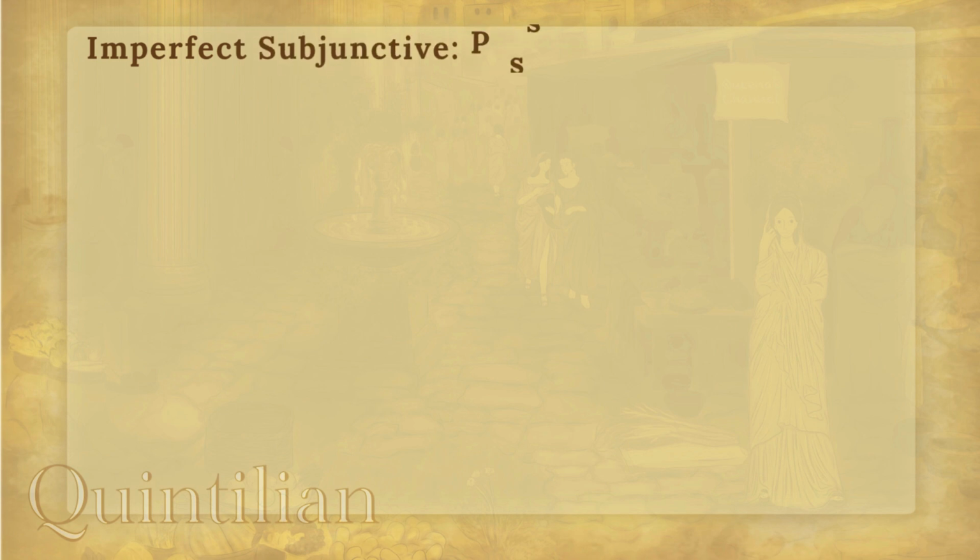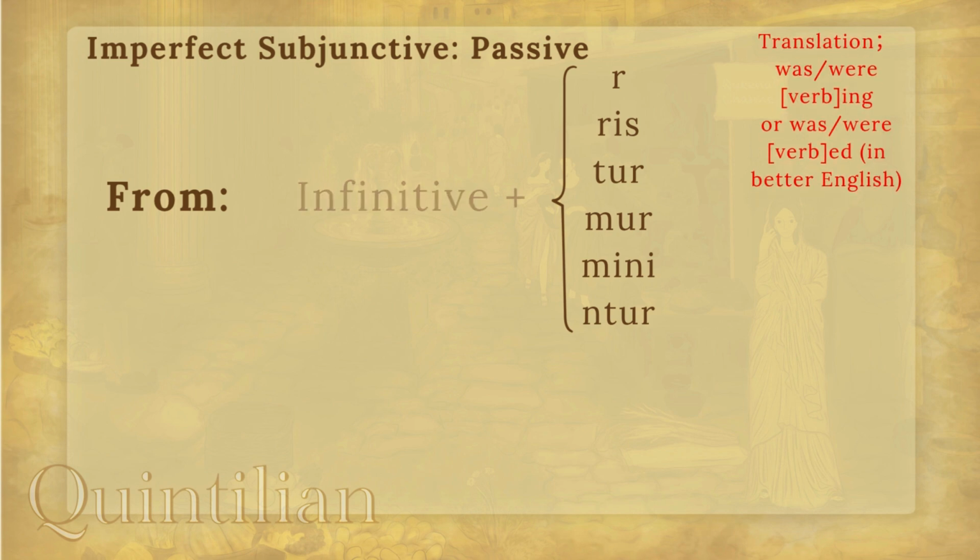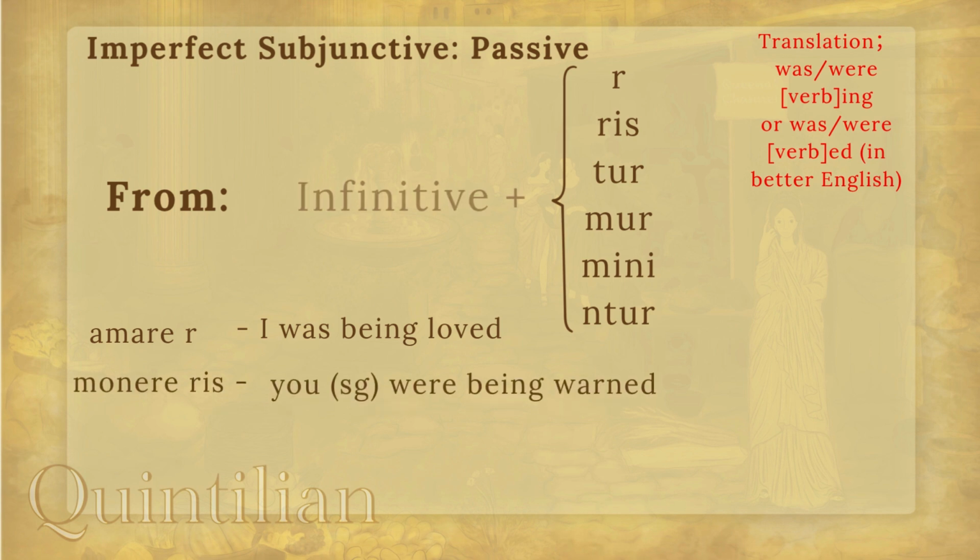Now, like the indicative, the subjunctive also has a passive form. In this case, it's still the infinitive as its quote-unquote stem, except you just change the endings into r, ris, tur, mur, mini, ntur. You should all be very familiar with these endings. An example would be amarer, I was being loved, and monereris, you singular were being warned.